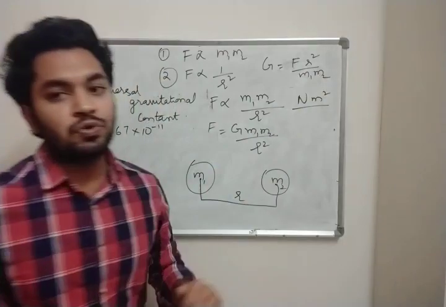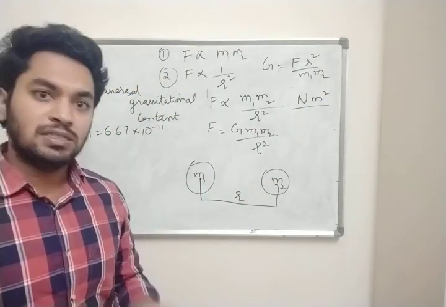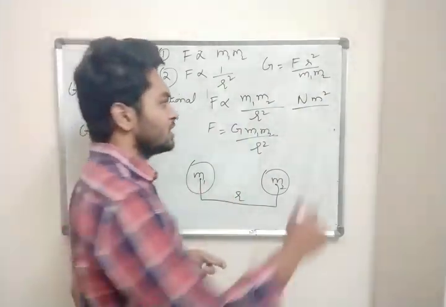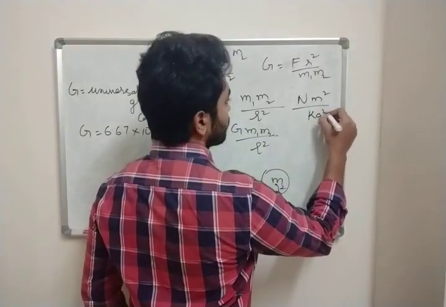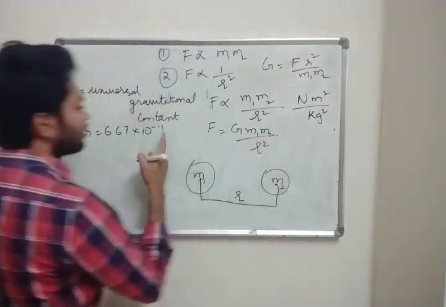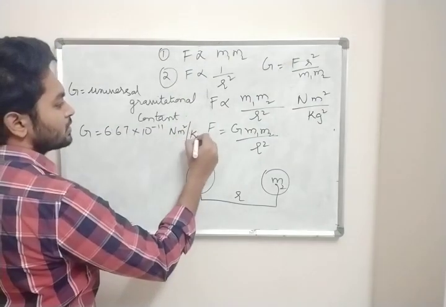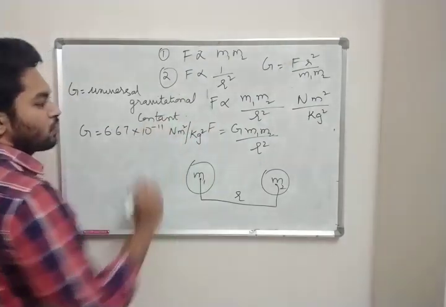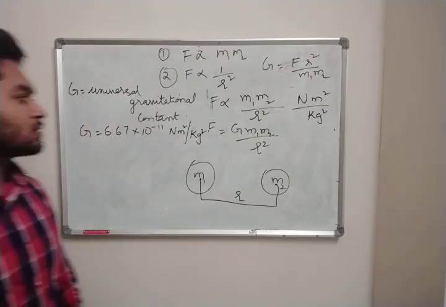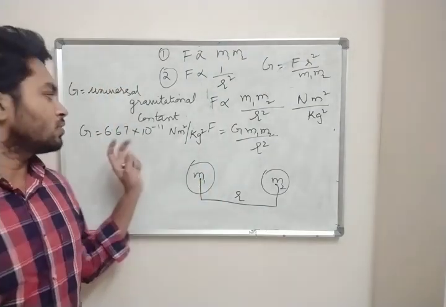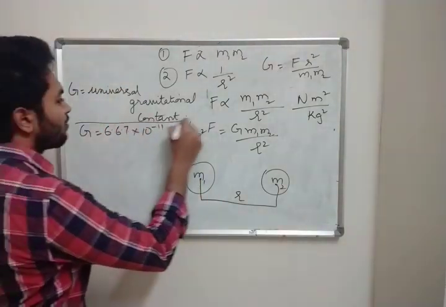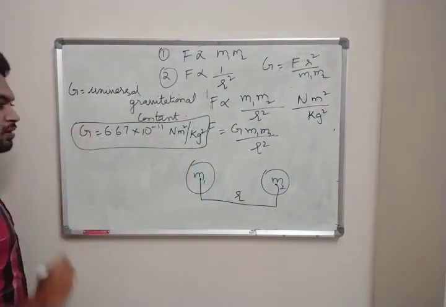The unit for mass is kg, and we have two masses, so kg square. So finally the unit of G is Newton meter square by kg square. This is the unit for the universal gravitational constant.